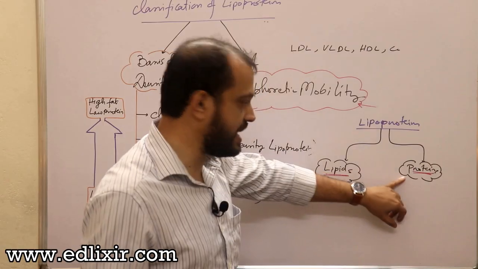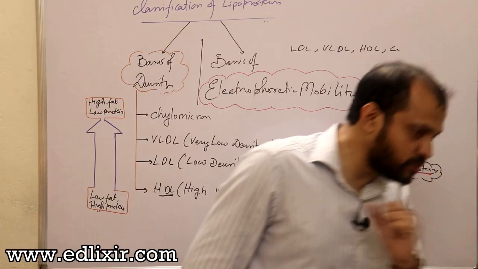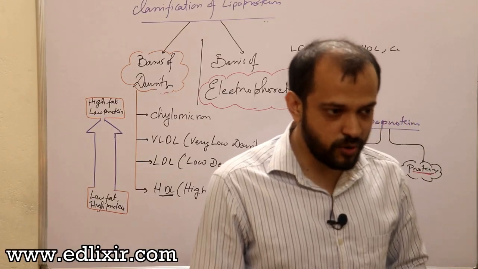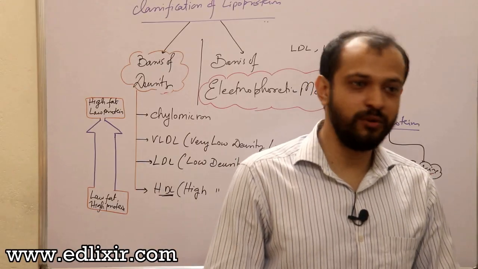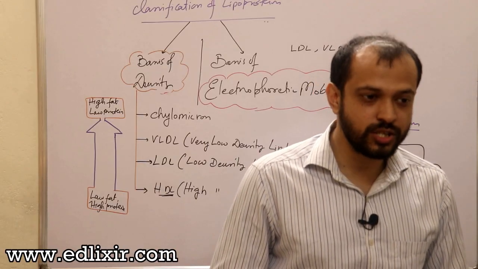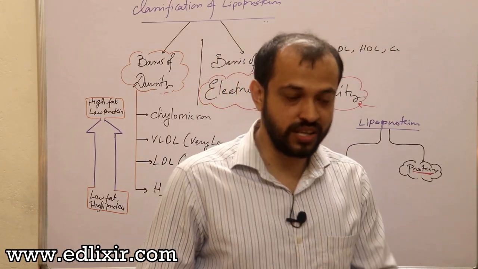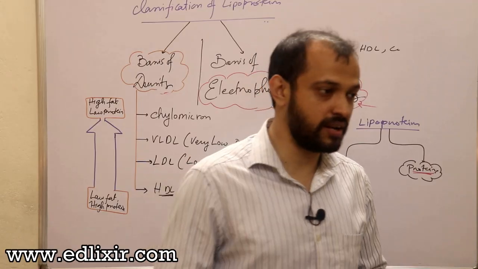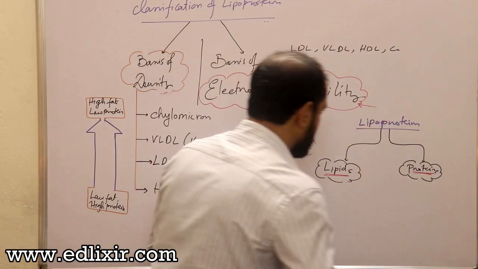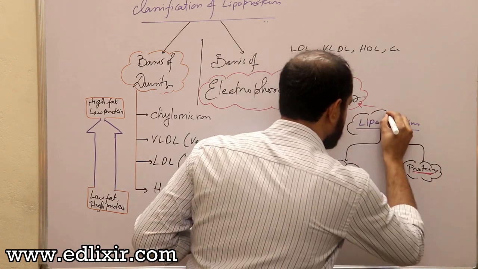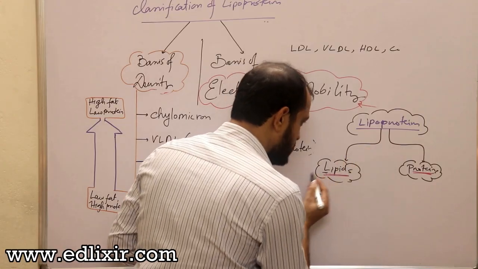Now who helps in actually carrying? Proteins. Clear? And whenever a protein is helping your body in something, it has a gene, and mutation of those genes leads to disturbances in the lipoproteins. Those disturbances are known as abetalipoproteinemia, hyperchylomicronemia. Don't worry, we'll talk about that. But first things first, lipoproteins are made up of two main things, lipids and proteins.